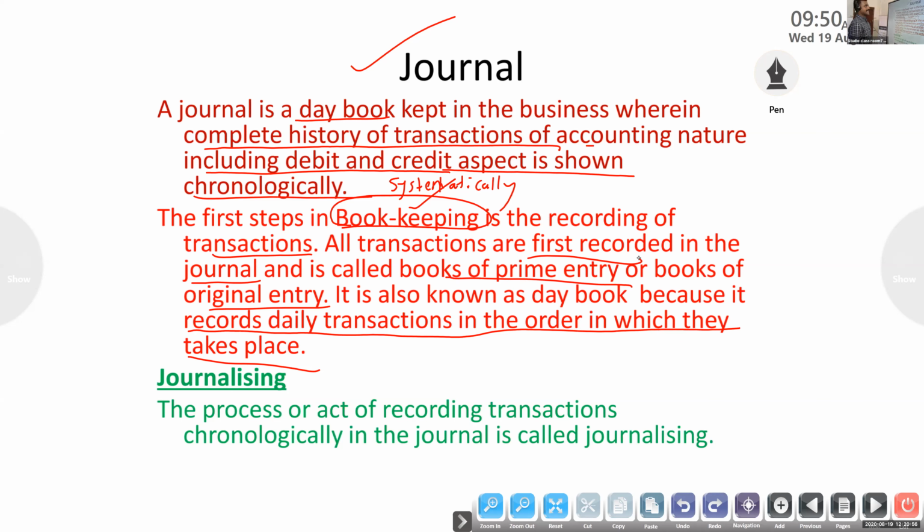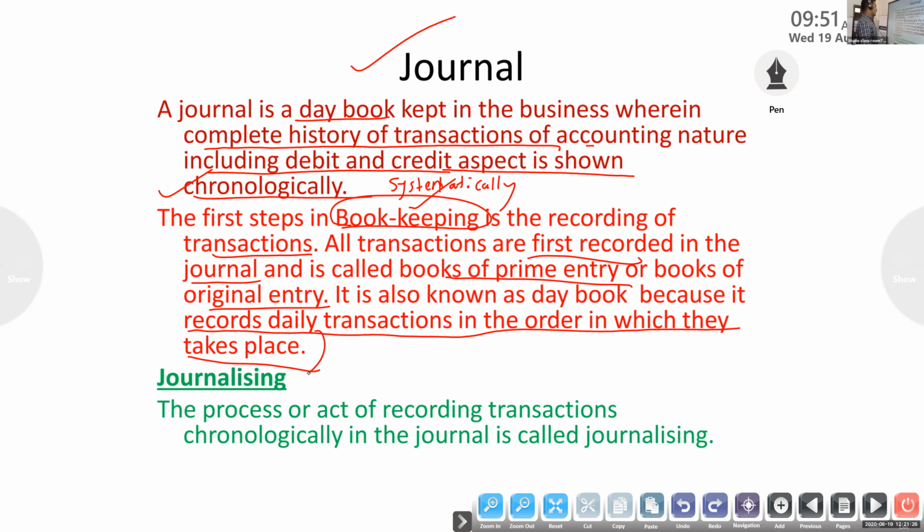Okay, what do you mean by journal? Journal is a day book kept in the business wherein the complete history of the transaction, including debit and credit aspect, is shown chronologically, order wise, date wise, time wise we will record. That is journal. It is also known as books of original entry or books of prime entry.